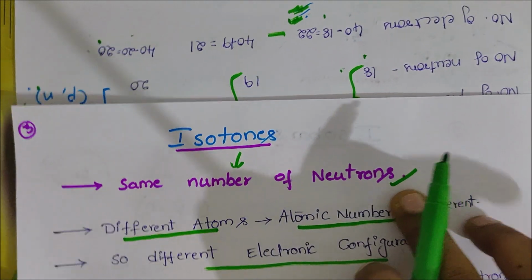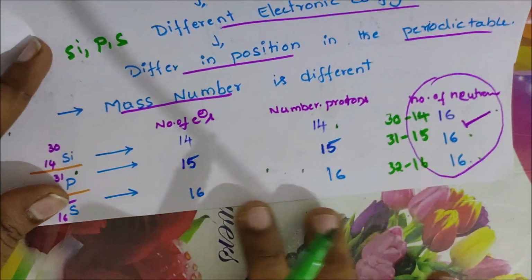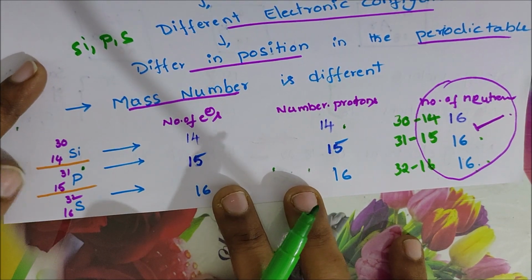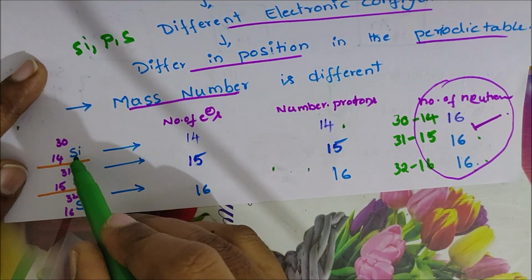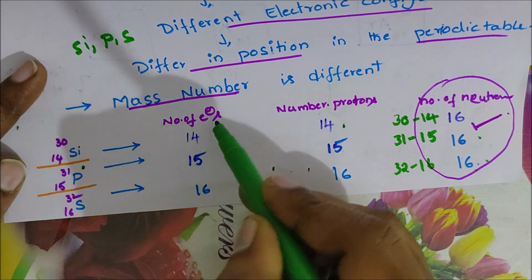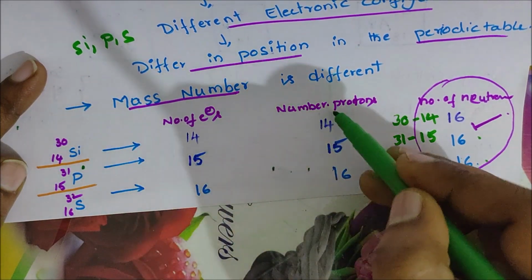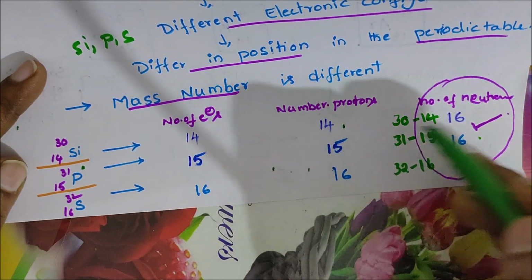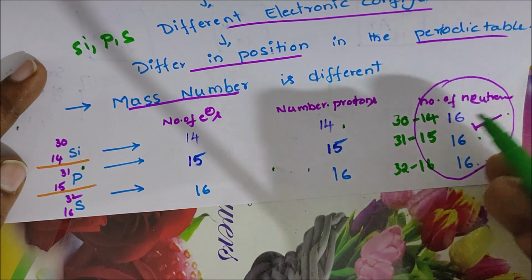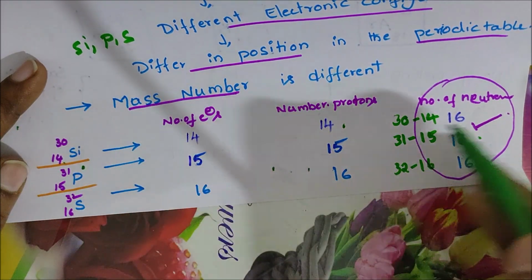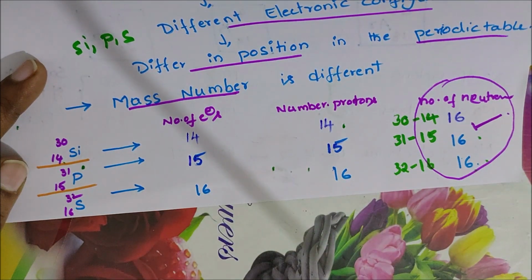Same number of neutrons are called isotones. We are calculating the number of protons, electrons and neutrons. In silicon, the number of electrons is 14, the number of protons is 14, but the number of neutrons equals 30 minus 14 equals 16.